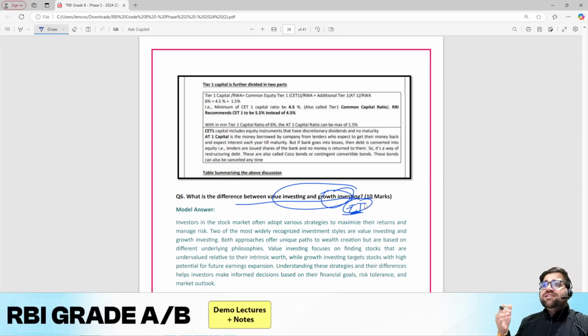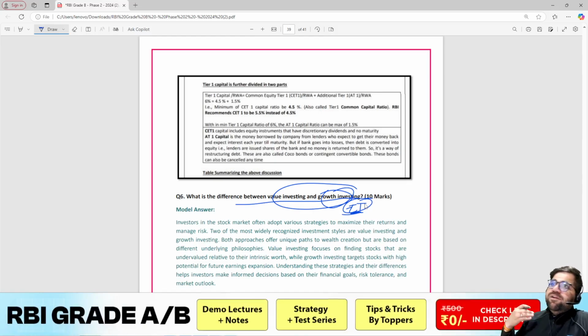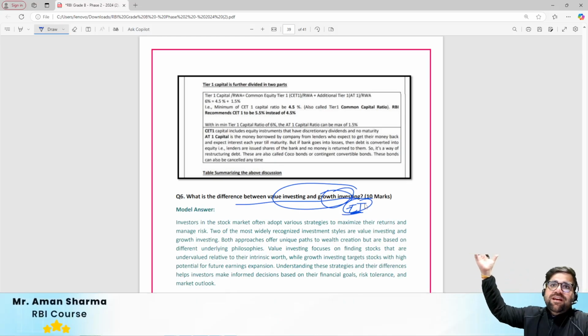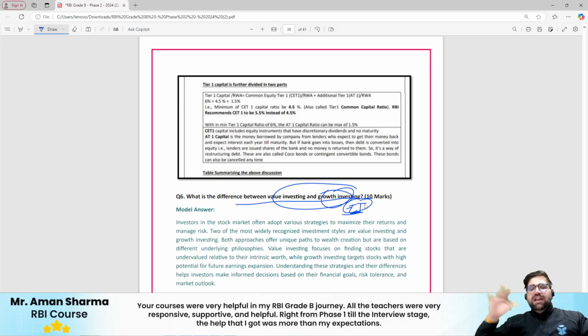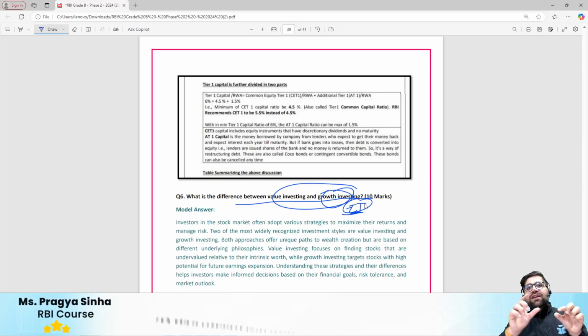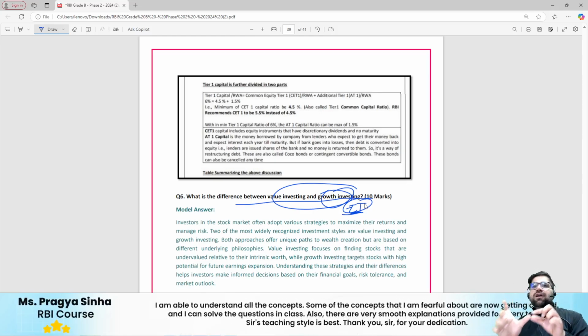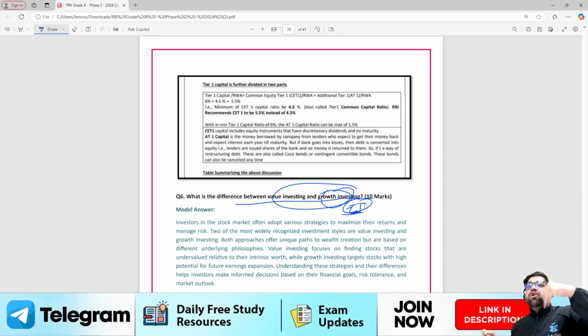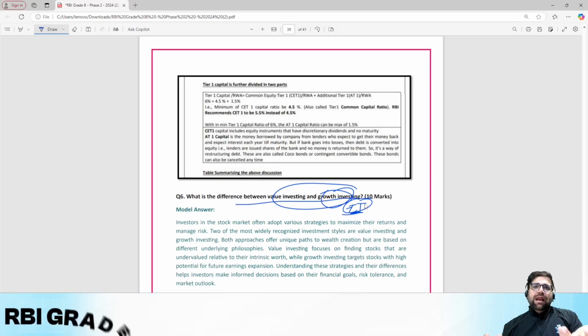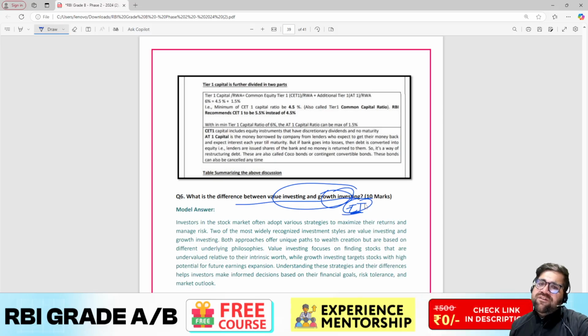Growth investing is like bullish. Like for example, if market is rising, I will invest my money into some company so that my money can also rise. But then what's the difference between value and growth? In value, you pick certain companies which are undervalued and you hold them for longer period of time. But in growth investing, you try to grow your money. It can be short term as well and it can be long term as well. Right? So if you know the difference between value and growth, then only you could write your answers.